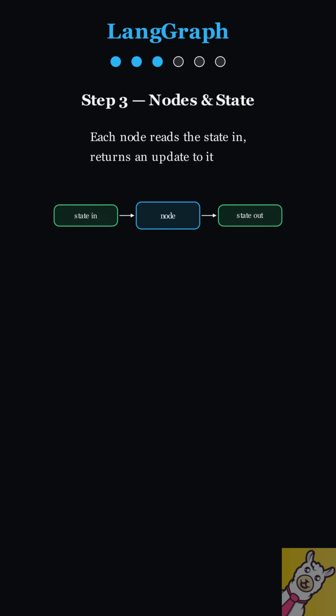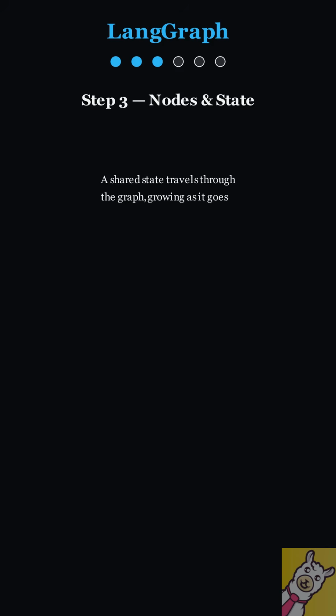Each node reads the state in and returns an update to it. A shared state object travels through the graph, growing as it goes. It starts with just one field, the question. A node adds a draft answer, so now there are 2 fields. Another node adds a score, bringing it to 3. A final node adds the final answer, bringing the total to 4 fields. That growing state is what every node in the graph is reading from and writing to.